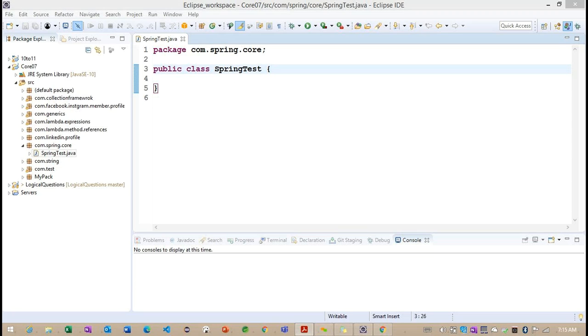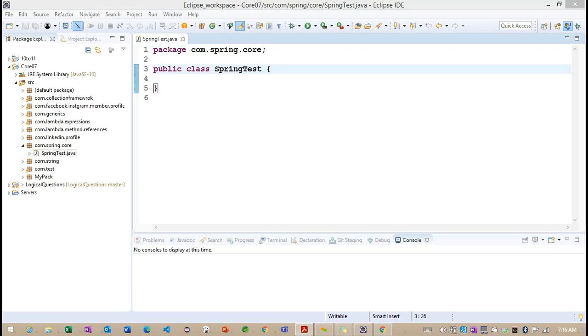How this module works, we'll focus on in the upcoming classes. But now we need to understand one of the benefits we get from Spring. We can develop with simplicity, we can test our application, and we get loose coupling. So these three are the advantages we get from Spring: simplicity, testability and loose coupling. These are the three main concepts we get from Spring.